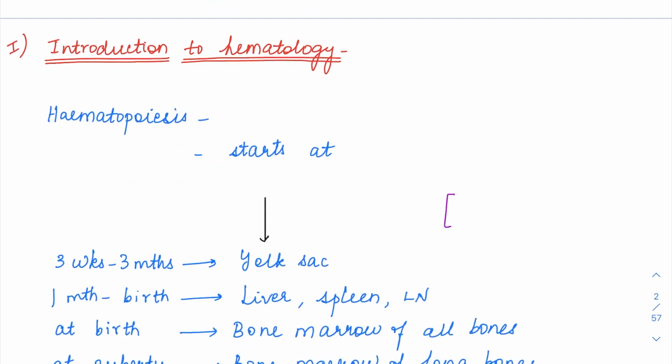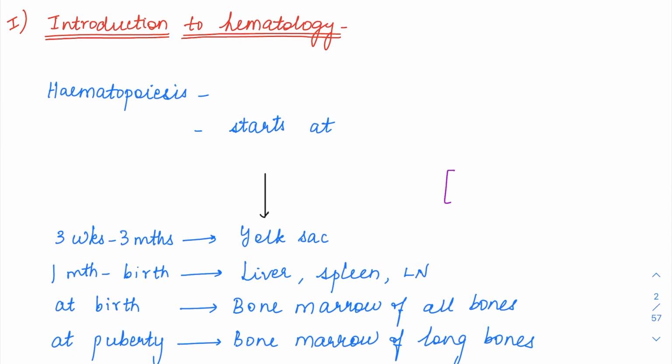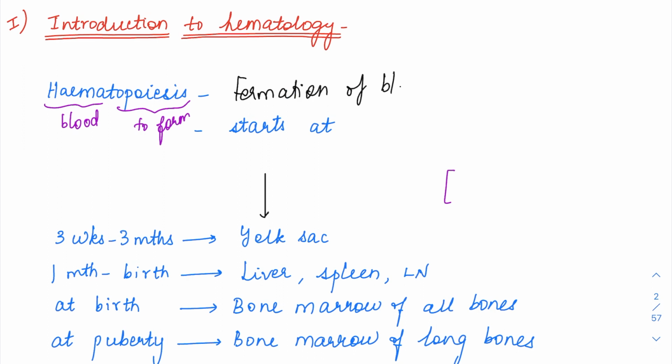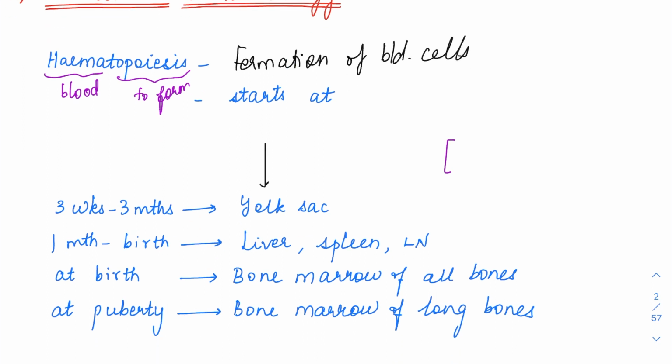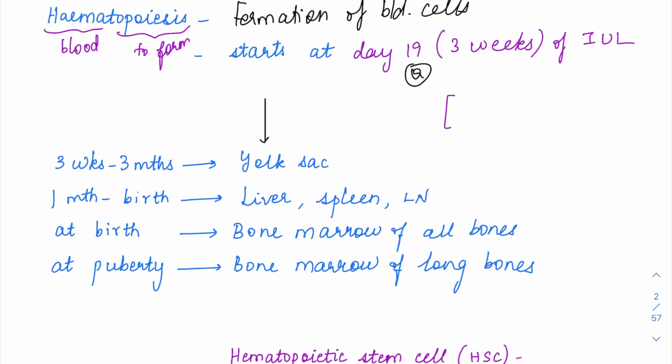So starting with the introduction to hematology, this is hematopoiesis. What does hematopoiesis mean? Hemato means blood, while poiesis means to form. So formation of blood cells is going to be called hematopoiesis. This hematopoiesis is going to start at day 19, that is to say 3 weeks, of the intrauterine life itself. So on day 19 of intrauterine life, the hematopoiesis is going to start.